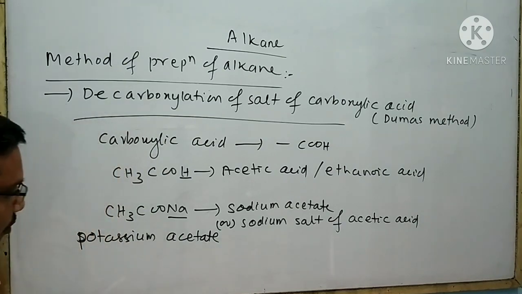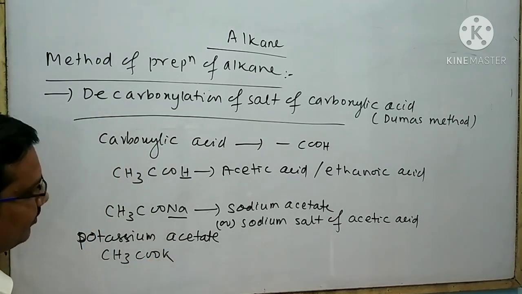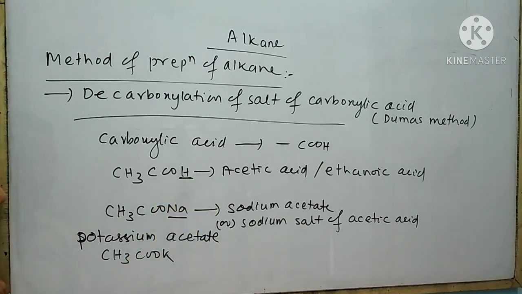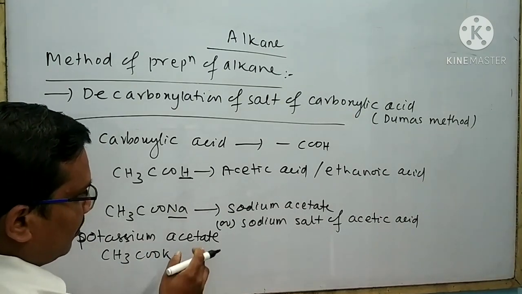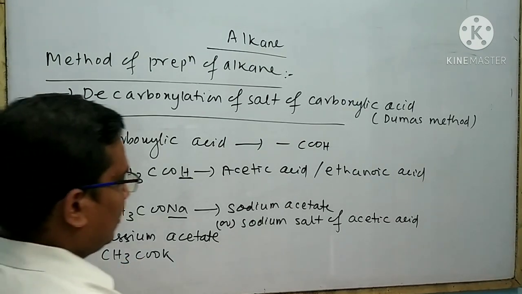The formula of potassium acetate is CH3COOK. Just remove the hydrogen atom and attach the potassium, then you can find the formula of potassium acetate. This is also called potassium salt of acetic acid. It is also called potassium salt of ethanoic acid.